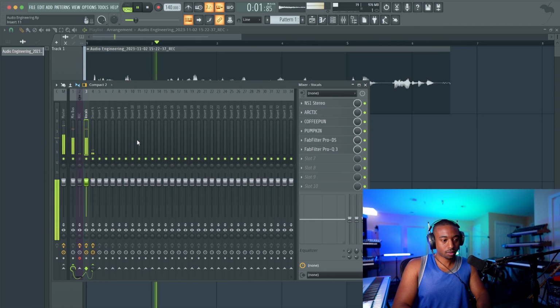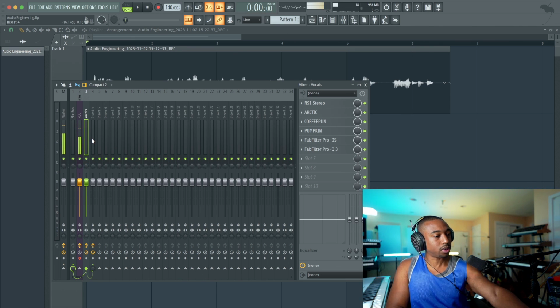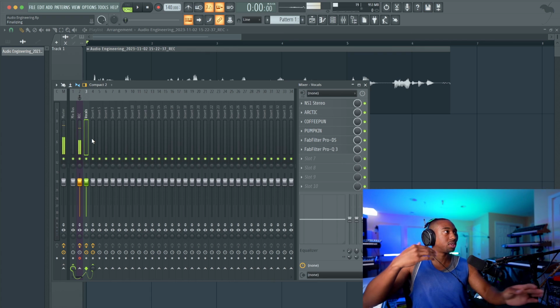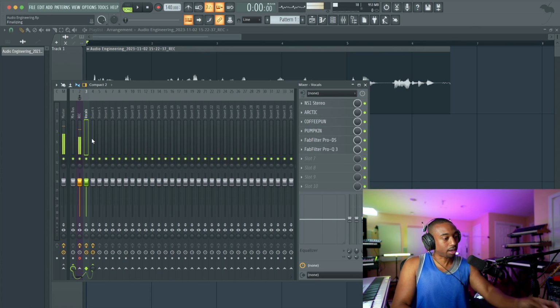So there's plenty of things we could do to the vocal to make it sound more tame and way better than this. But I just wanted to show you when you exaggerate things, you start to realize, okay, most of the sound I'm going for is compression. The other half is EQ. Everything else is just creative stuff.